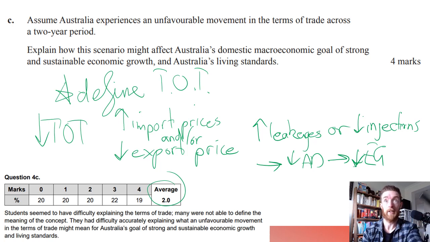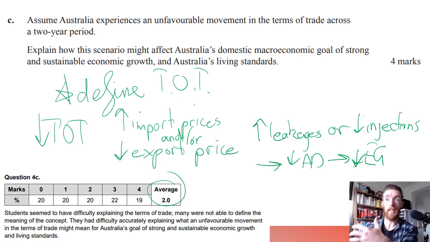Like being able to define the terms of trade, you're almost guaranteed there's going to be a terms of trade question based on how poorly it's been done over the last few years. So being able to do that well and, as I've been saying, keep things simple. Don't overcomplicate things. So the idea of ceteris paribus, all other things equal. When you're talking about the terms of trade, assume nothing else has changed. Just the terms of trade has changed.